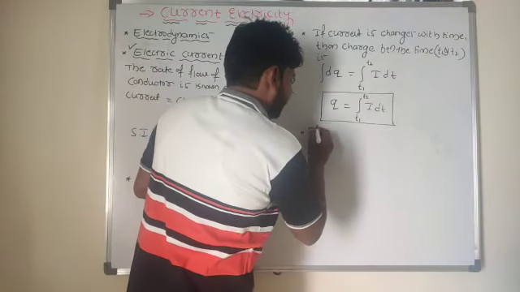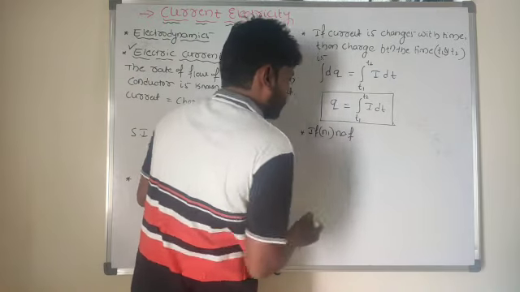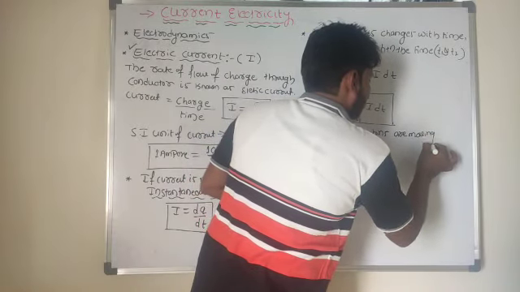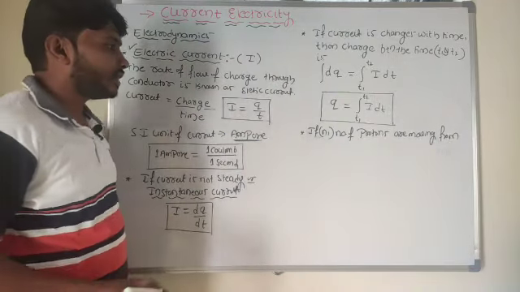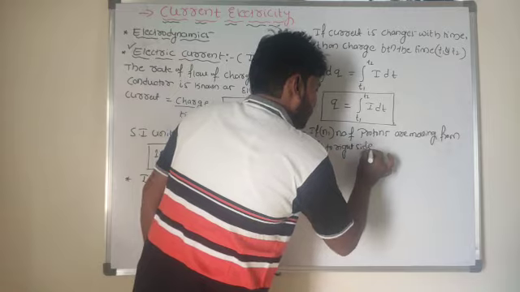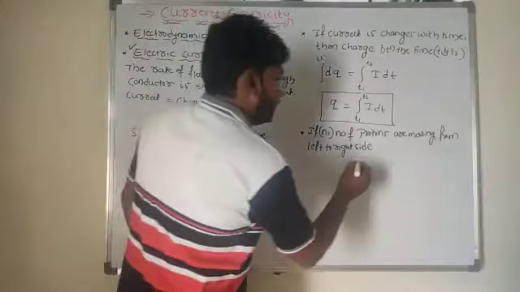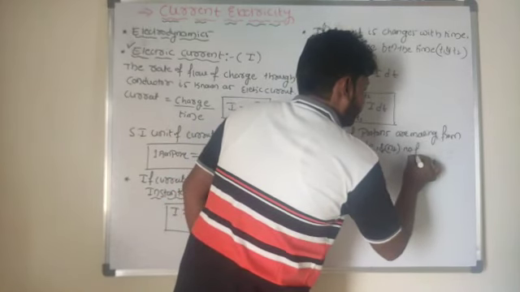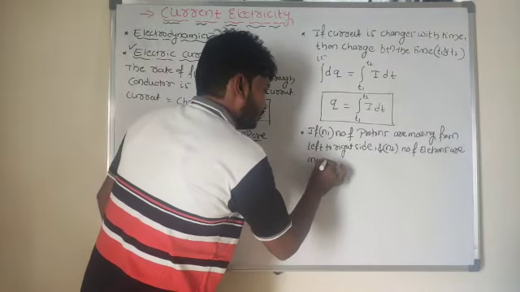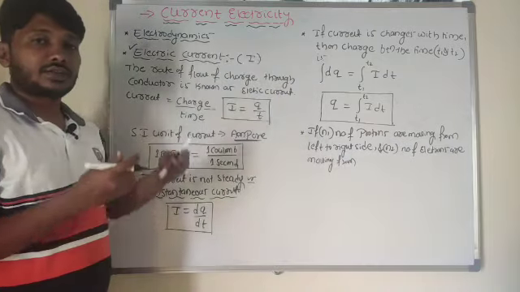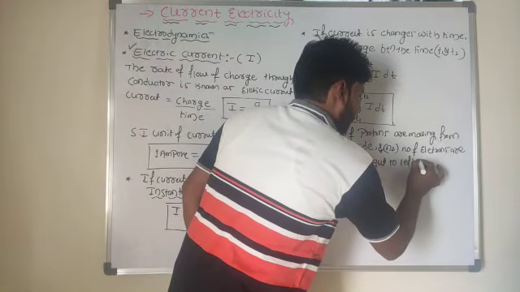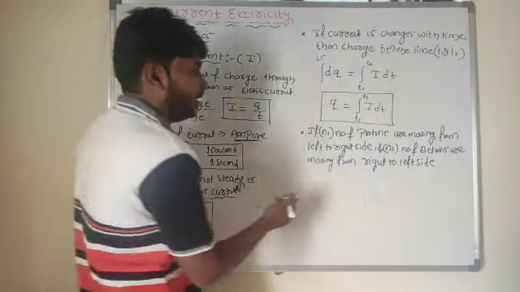So for example, if n1 number of protons are moving from left to right side, and n2 number of electrons are moving from right to left side. In other sense you can take it as an opposite direction, left to right side.